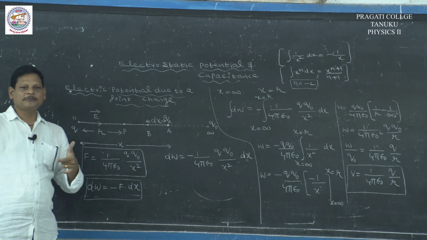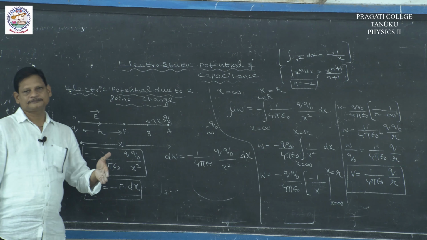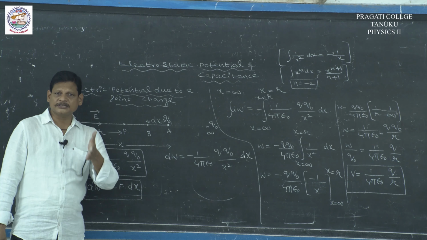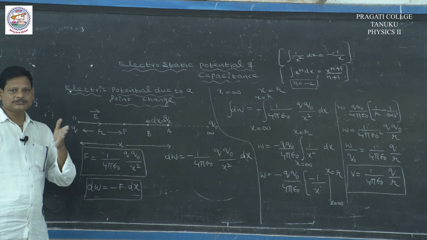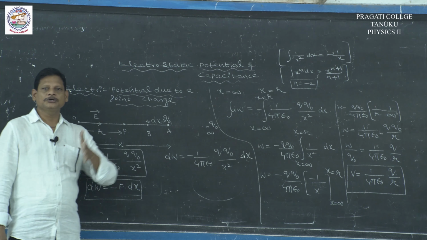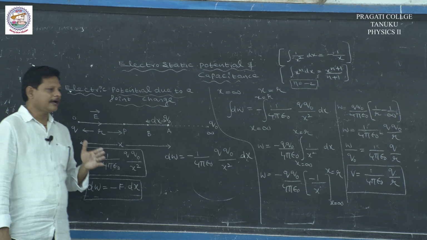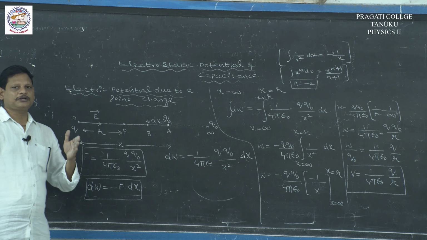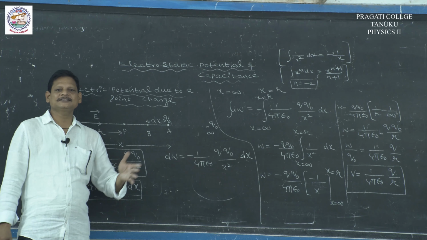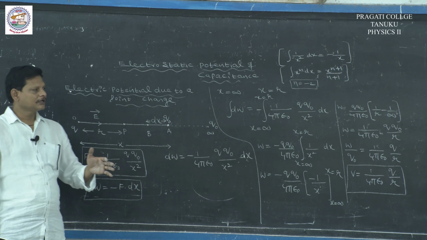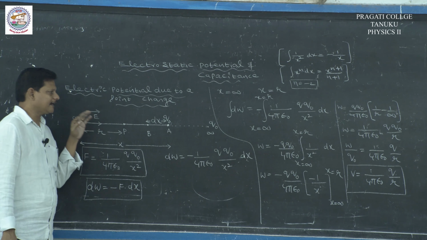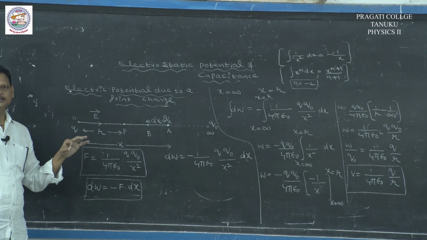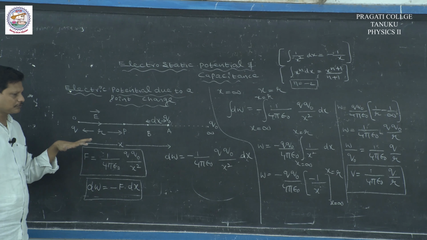if we maintain the potential difference, charge can flow. So, in order to move the charge, we have to maintain the potential difference. Always charge flows from high potential to low potential. High potential is taken as positive potential, low potential is taken as negative potential. In this session, we derive an equation for the electric potential due to a point charge. It is a very important 4 marks question from this chapter.